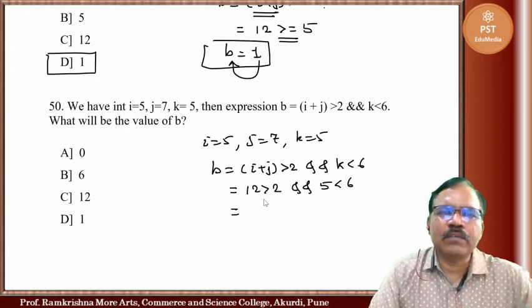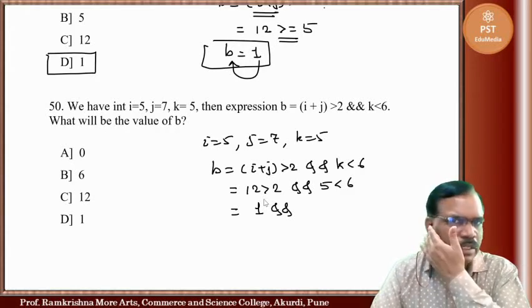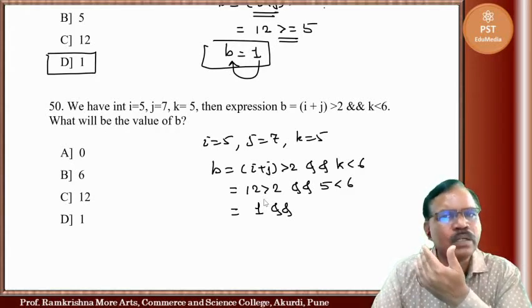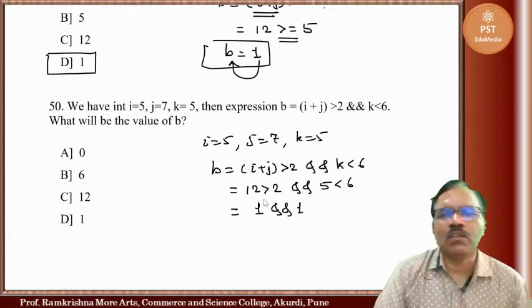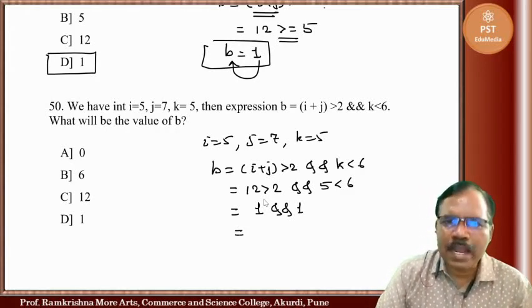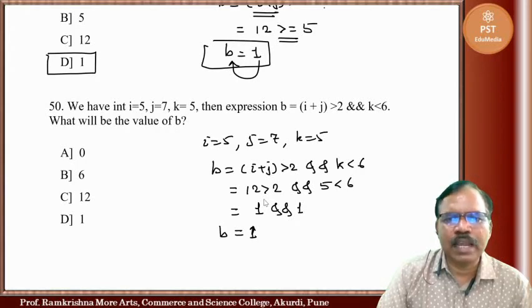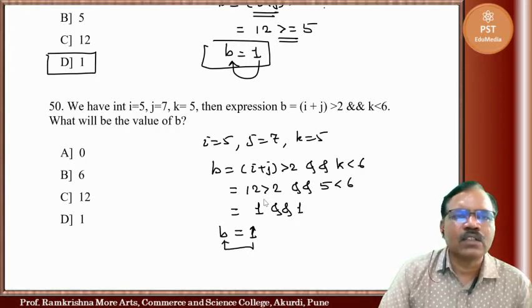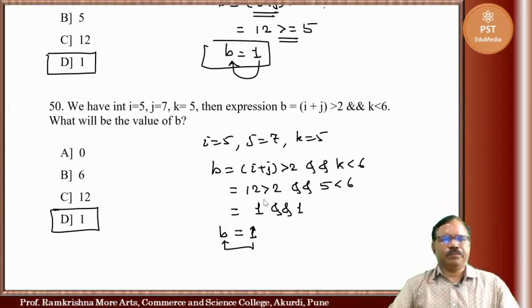Now relational will work. 12 greater than 2, it will return value 1, and 5 less than 6 is also true, so it will return 1. So 1 and 1 is 1, and that is assigned to b. So b is 1.